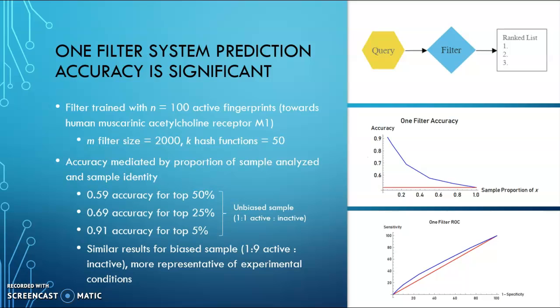When this extraction was large relative to the number of fingerprints evaluated, accuracy was low at 59%. However, with smaller extracted lists, accuracy greatly improved, indicating that active fingerprints were in fact scored as more similar to the training data than inactives.